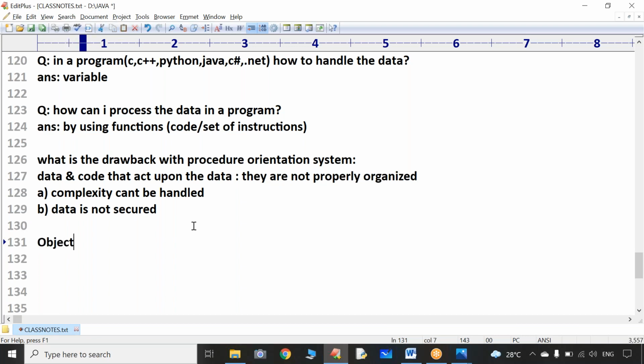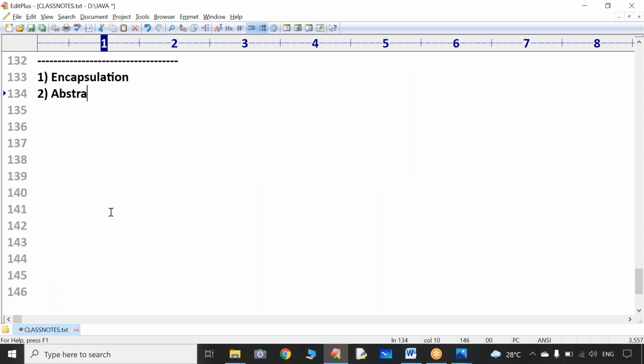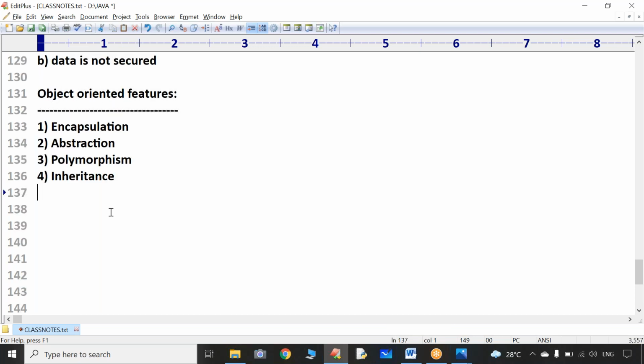Now let me write what are the object oriented features. Sir, what are the object oriented principles or features of object orientation? So encapsulation, second one abstraction, and polymorphism and inheritance. So these are the four pillars of object orientation.